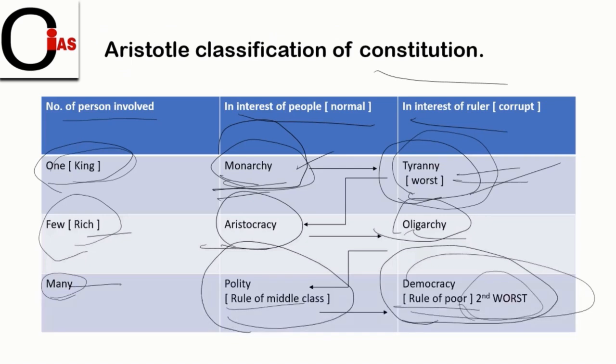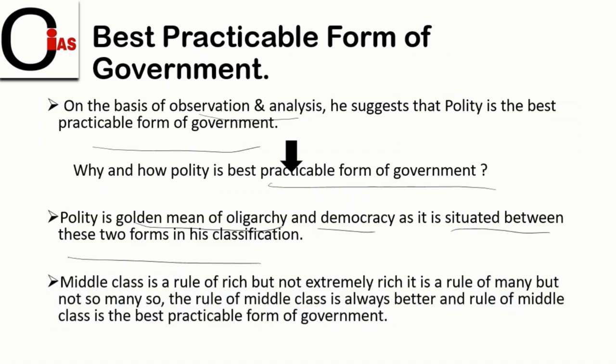So here, friends, if there is a rule of the rich, then it is aristocracy, as you can see here. Or if there is a rule of the poor, then it is democracy, you can see here. So between these two lies polity. That is the only best form of government, or best practicable form of government. So here, the middle class is the rule of the rich, but not extremely rich. It is a rule of many, but not so many. So the rule of the middle class is always better, and the rule of the middle class is the best practicable form of government. So that's the reason Aristotle considers the middle class as the best practicable form of government.